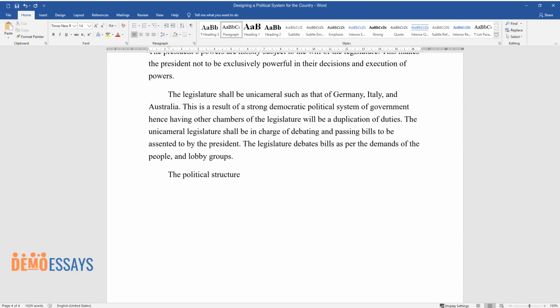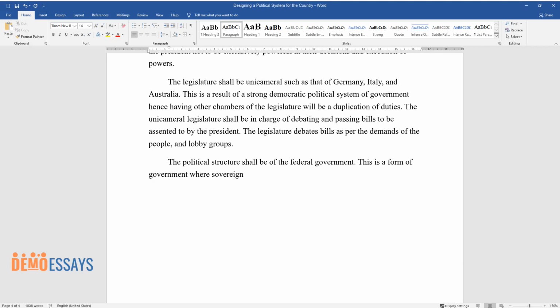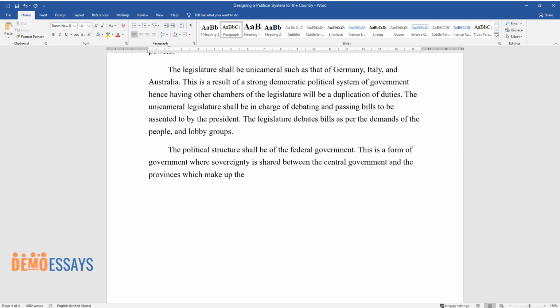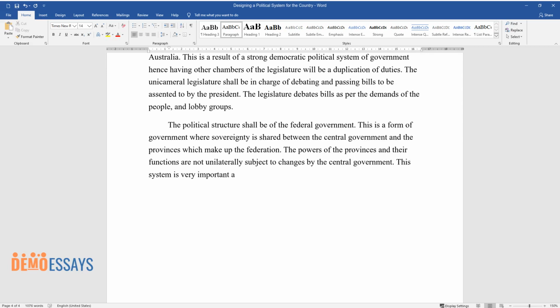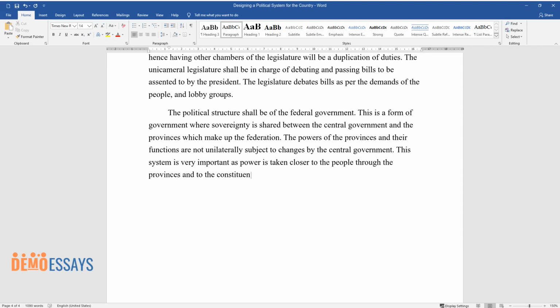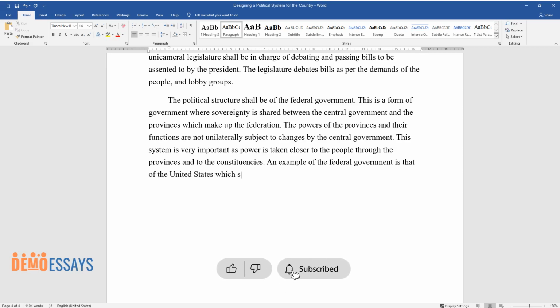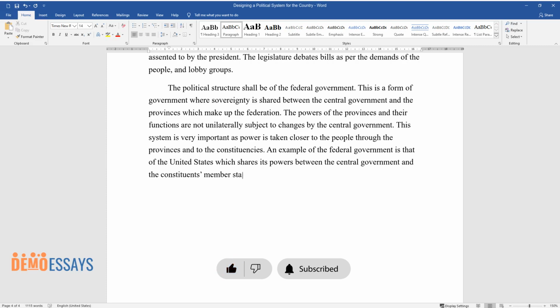The political structure shall be of the federal government. This is a form of government where sovereignty is shared between the central government and the provinces which make up the federation. The powers of the provinces and their functions are not unilaterally subject to changes by the central government. This system is very important as power is taken closer to the people through the provinces and to the constituencies. An example of the federal government is that of the United States, which shares its powers between the central government and the constituent member states of the U.S.